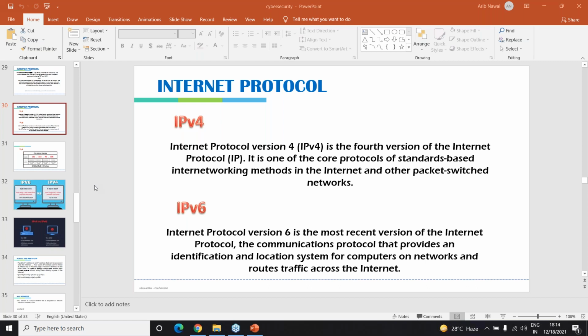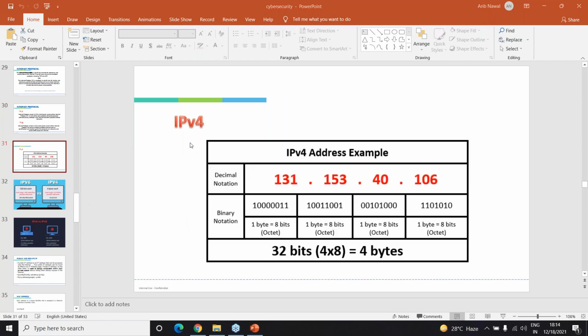And then coming to the other option, how is an IPv4 address written? What is an example of an IPv4 address? I can tell you this is how it is written. An IPv4 address is represented by a decimal notation. Here it's written as 131.153.40.106, which is the decimal notation of an IPv4 address.